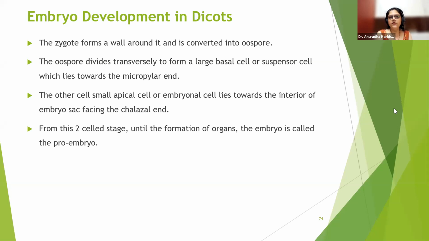The zygote forms a wall around it and converts into an oospore. Let me quickly tell you that one of the male gametes had combined with the egg cell, which was situated between the two synergids. The egg cell between the two synergids is the one which got fertilized. After fertilization, the zygote was formed.